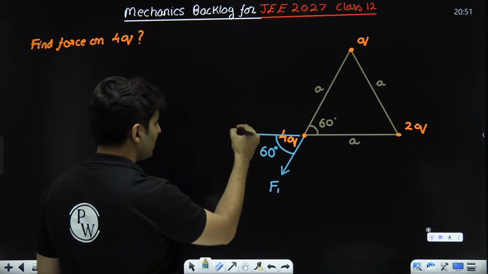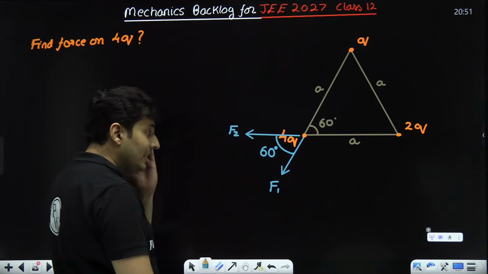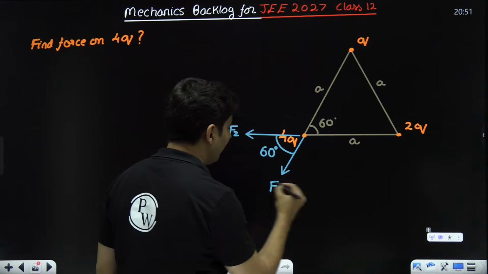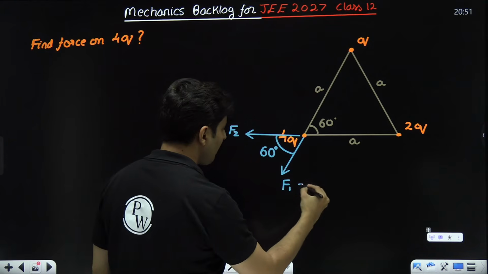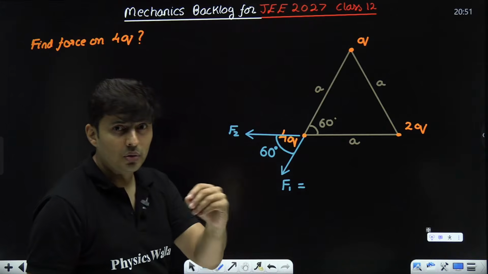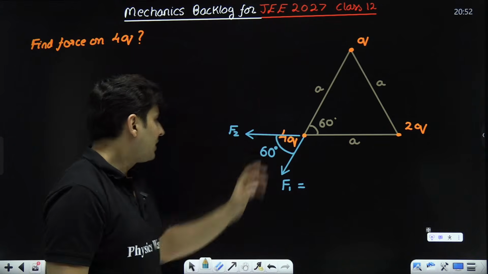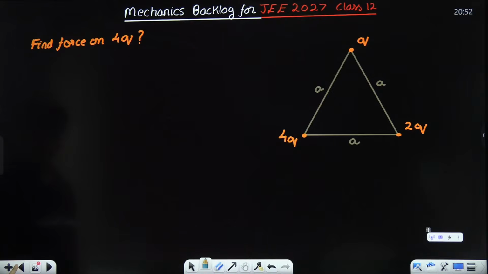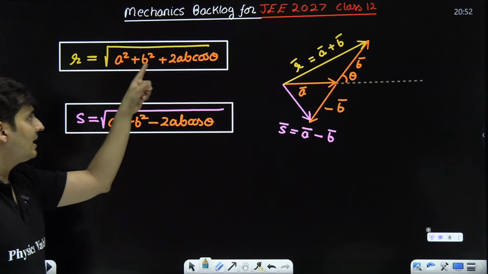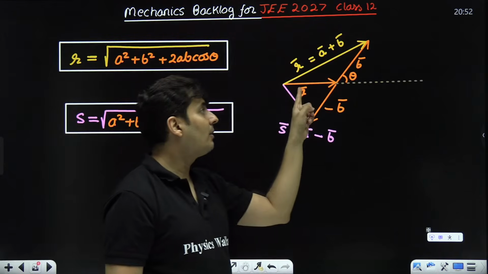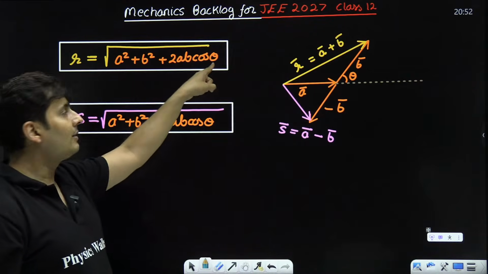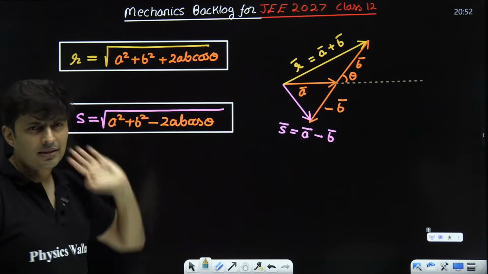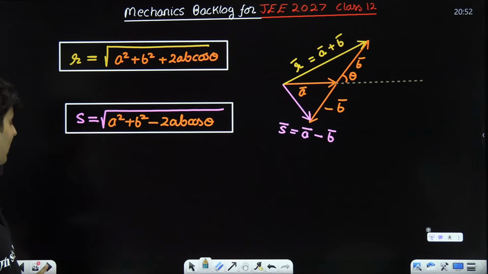I can put this as F2. Let's try to find F1 first. Magnitude only, no need of direction, because when we use these formulas, A, B, etc. are the magnitudes of vectors A and B. Direction has already been considered in theta. So I'm only interested in the magnitude aspect.